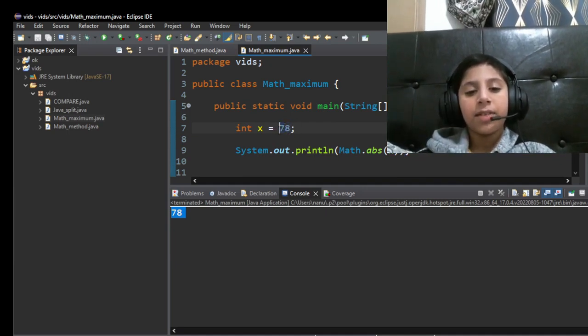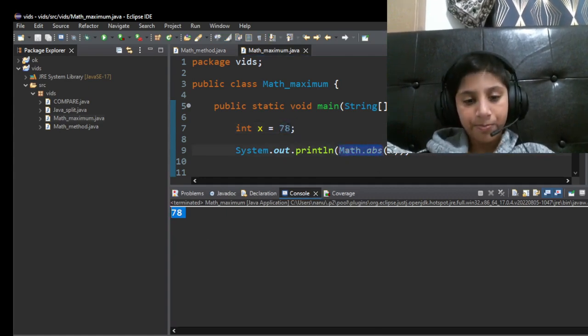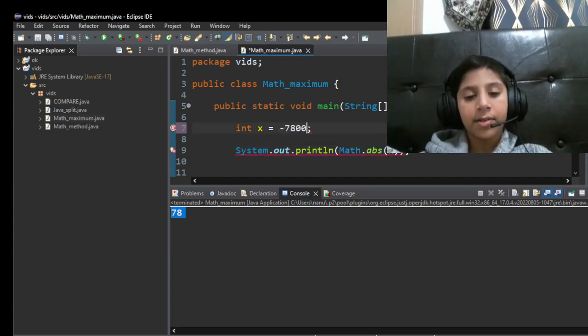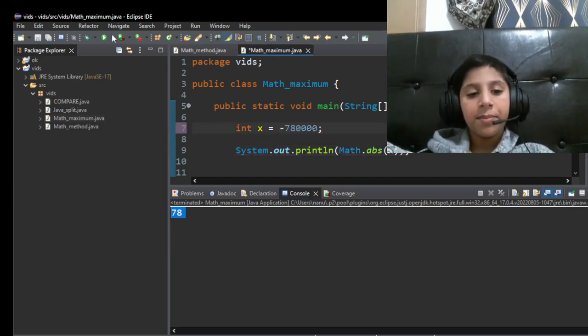So yeah, if you convert a positive number, it will remain the same. We can only convert a negative number into a positive number. If we write a positive number by using math.absolute, it's gonna stay as a positive number. No matter how long the negative value is, math.absolute is still gonna convert it into a positive number.